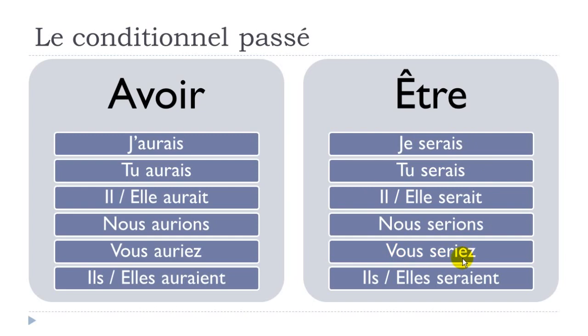Vous seriez. So here when you've got this Z at the end, then you get the sound E, seriez. And the last one, ils seraient, A-I-E-N-T here, phonetically it goes like E, okay? Serait, elle serait. So the same sound here.